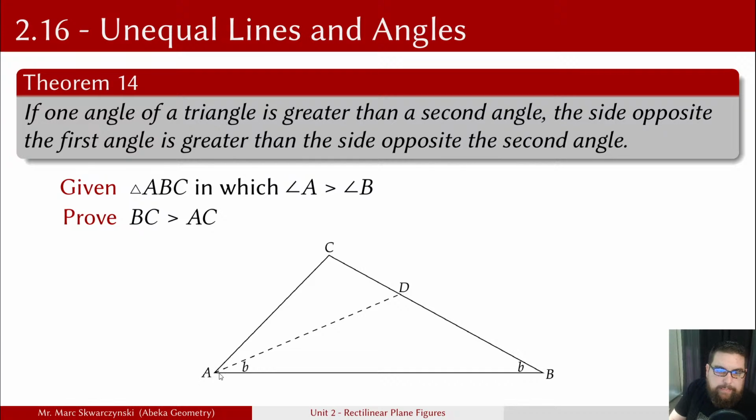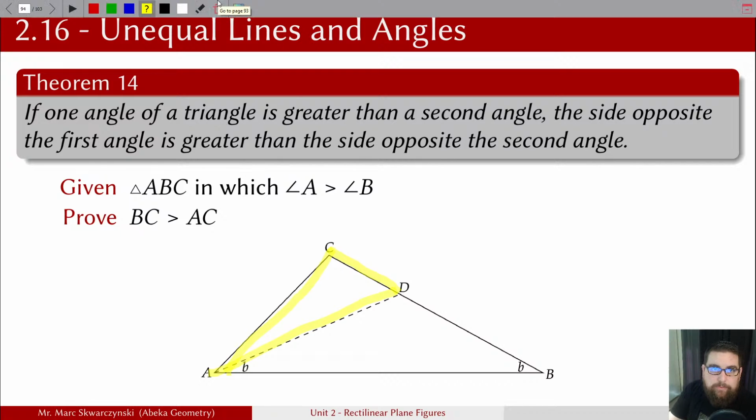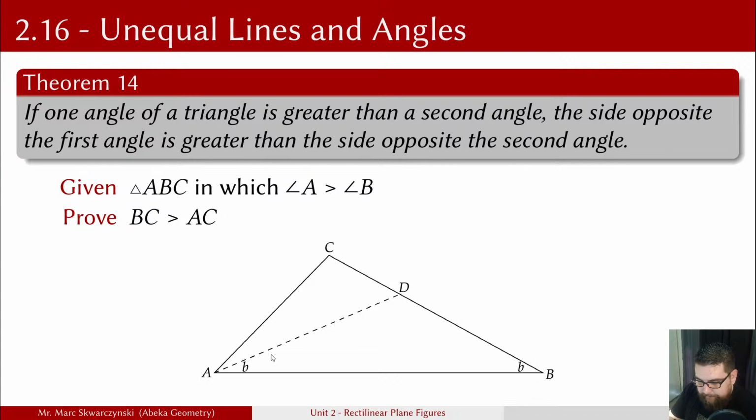All right. Basically, what we're doing here in step 4, we've already said that AD is equal to BD. I'm actually purposely not marking that. And AD plus DC must be greater than AC because the sum of two sides of a triangle is greater than the third. And that's basically what we're saying there in step 4. So then by substitution, because AD and BD are equal, I can say BD plus DC is greater than AC, which you may have noticed means that this line is greater than this line. And that's all we were trying to prove in the first place.